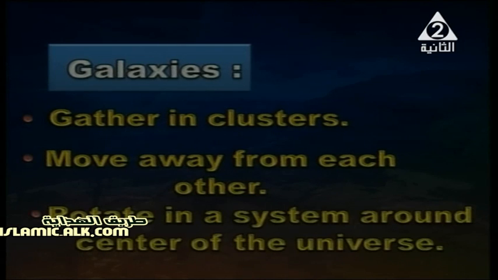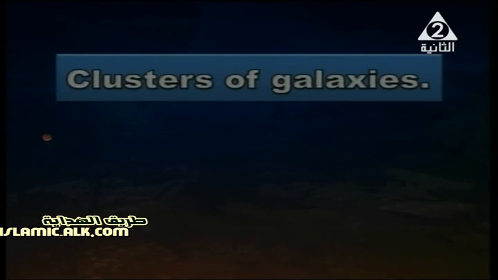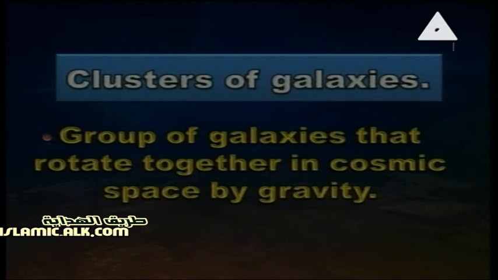We can see this rotation in the system around the center of the universe. So, rotation back to the center: solar system around the galaxies, galaxies around the center of the universe. Now, cluster of the galaxies back to what? I said it before and we saw on the move. A group of galaxies rotating together in cosmic space by gravity has a fixed shape, as Andromeda, as Milky Way.